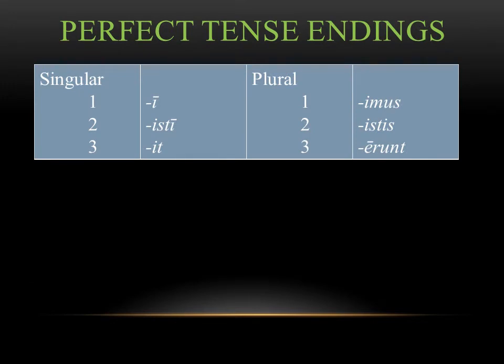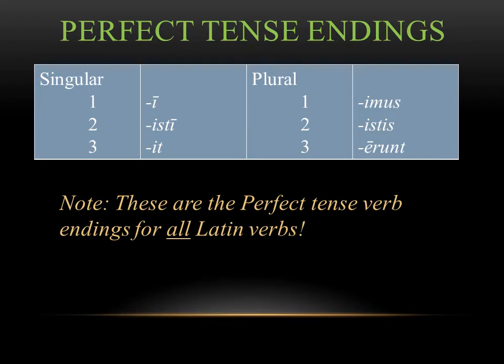This brings us to the perfect tense endings. So far we've seen the -it and the -erunt, third person singular and plural. Now you have all 6 endings. So for first person you have -ī, second person -istī, third person -it. That's the singular side. For the plural you have -imus, -istis, -ērunt. And again, there's nothing really changed in how we translate this, it's just who's performing the action.